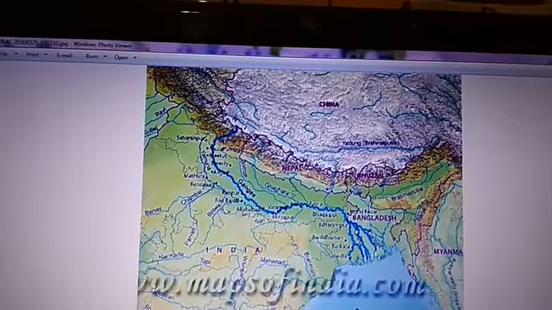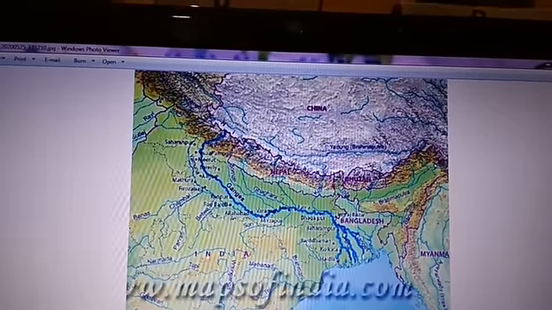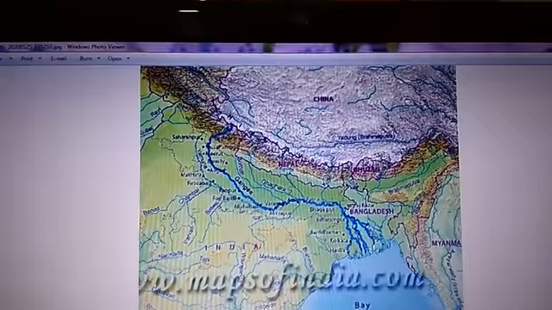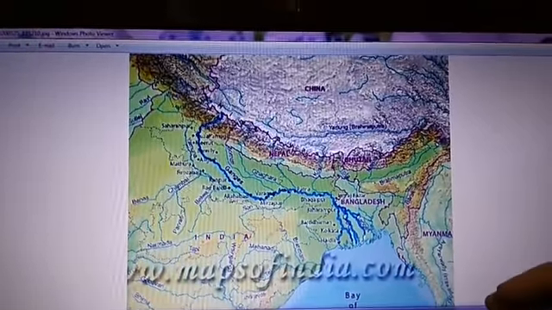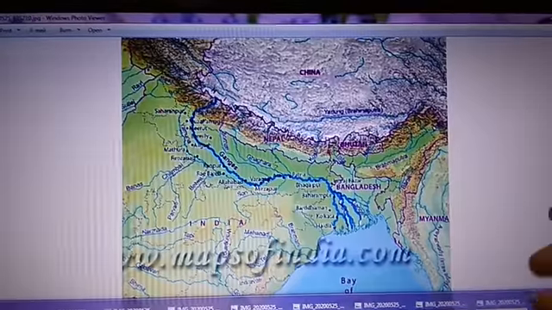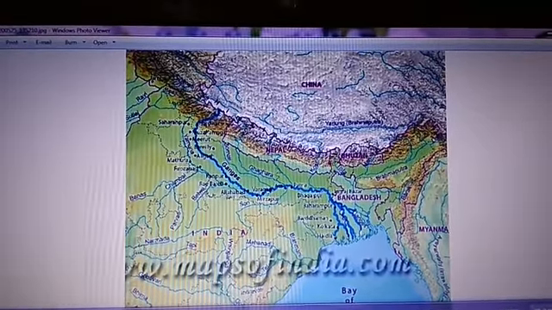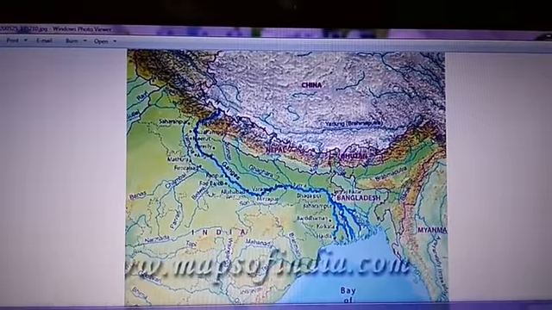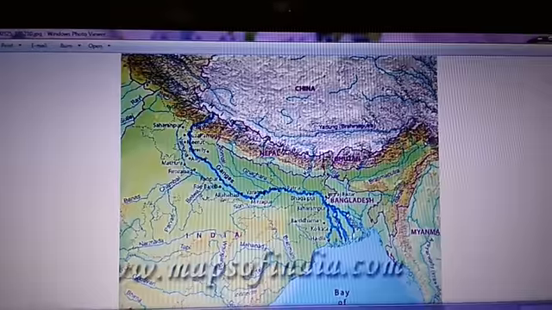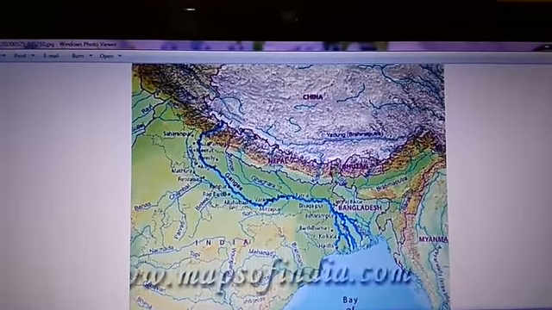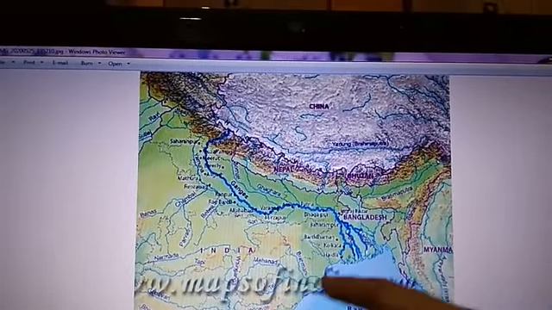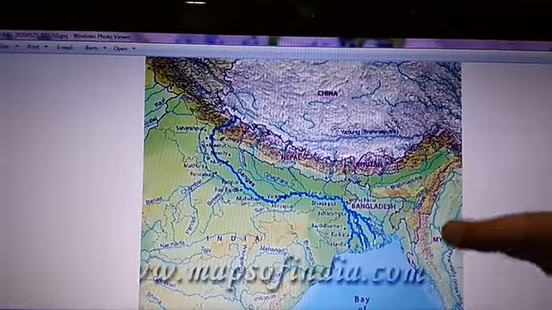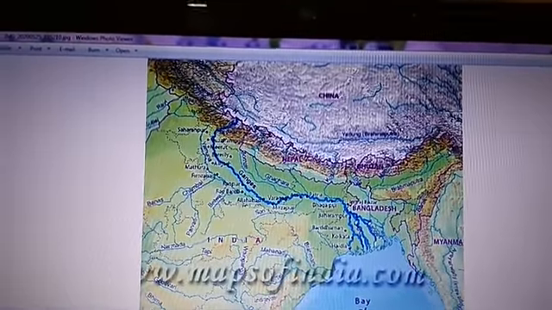Now all these places have a comparatively low temperature. You will see that these places are not that hot in comparison to the plains or to the plateau. They have comparatively low temperature because of the height.